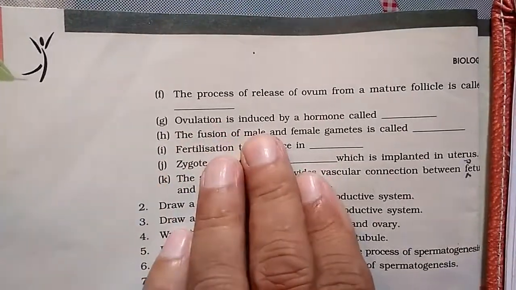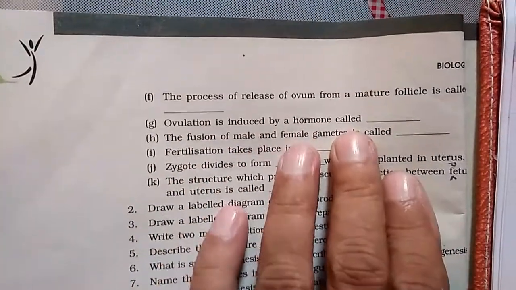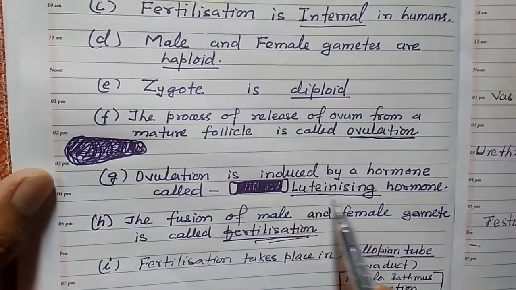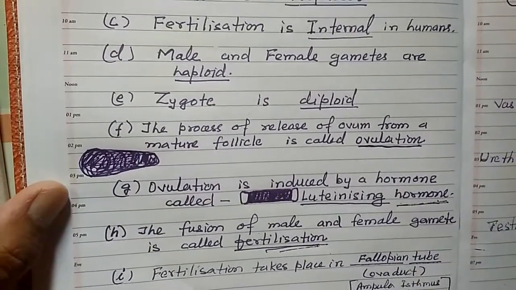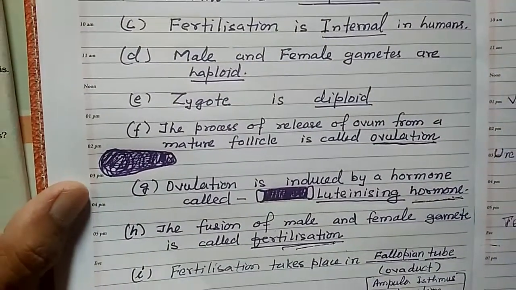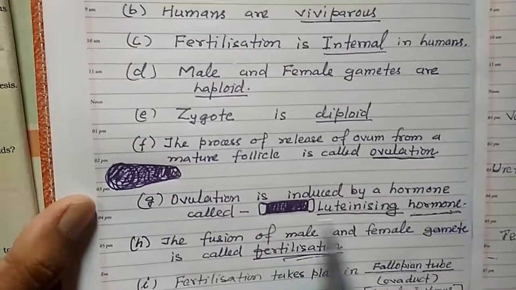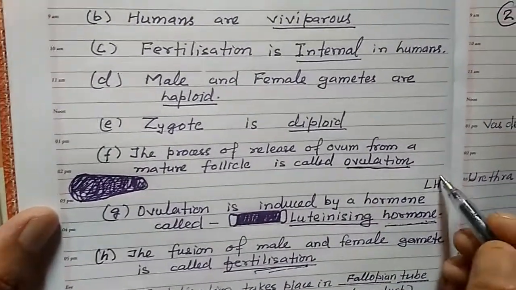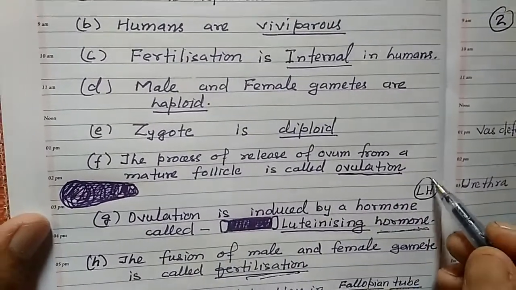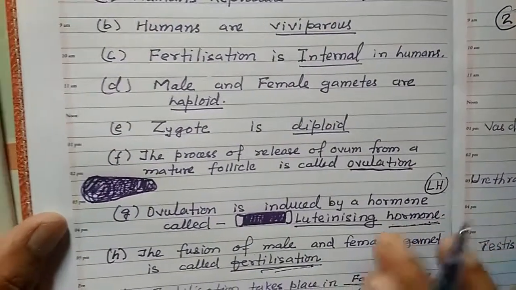Ovulation is induced by a hormone called dash. Ovulation is induced by the hormone called luteinizing hormone. You have studied FSH, LH. Luteinizing hormone helps in the LH surge. In your chapter you might have studied the LH surge. At a high LH surge the ovulation takes place.